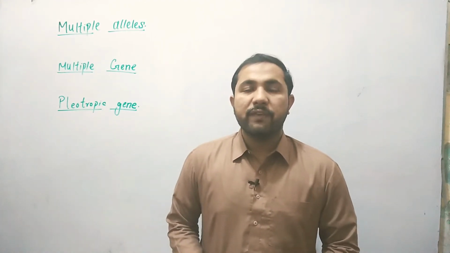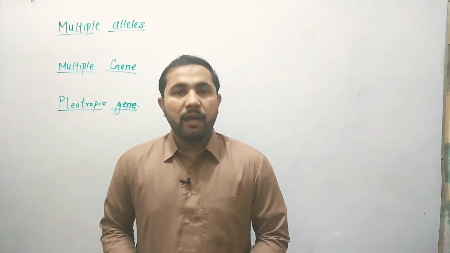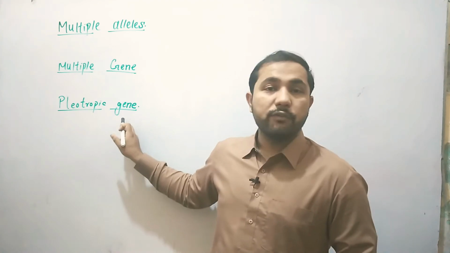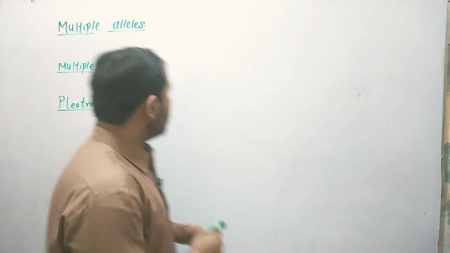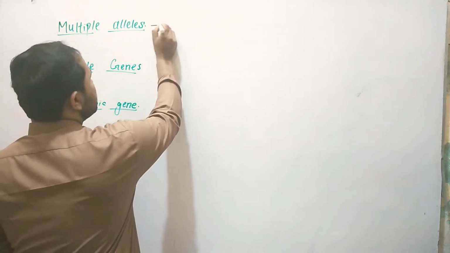I'm going to differentiate three most important terminologies about genetics: multiple alleles, multiple genes, and pleiotropic gene. First of all, I will tell you about multiple alleles.